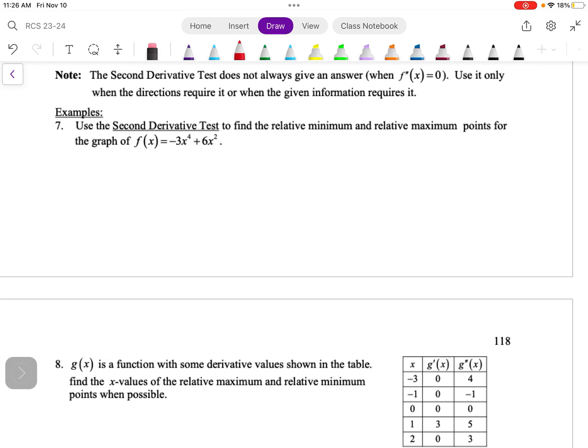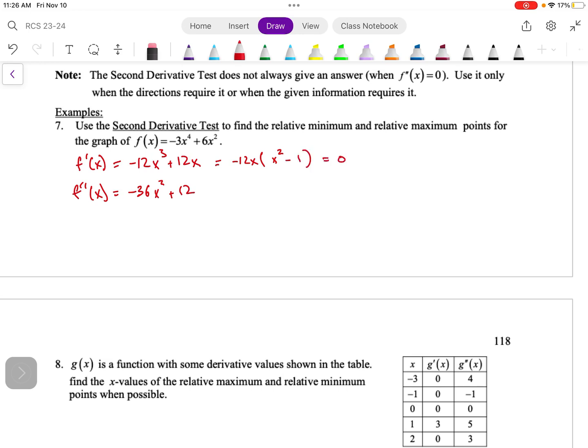So what we're going to do here is take our f prime of x, and I'm going to factor this a little bit. Now I can just go to my second derivative since I'm going to need that. But I do want to factor this one up here. I'm going to take out -12x from both, and I will get x squared minus 1 on the inside.